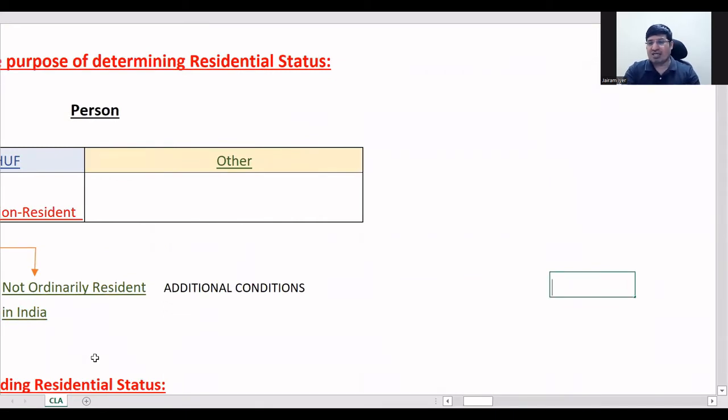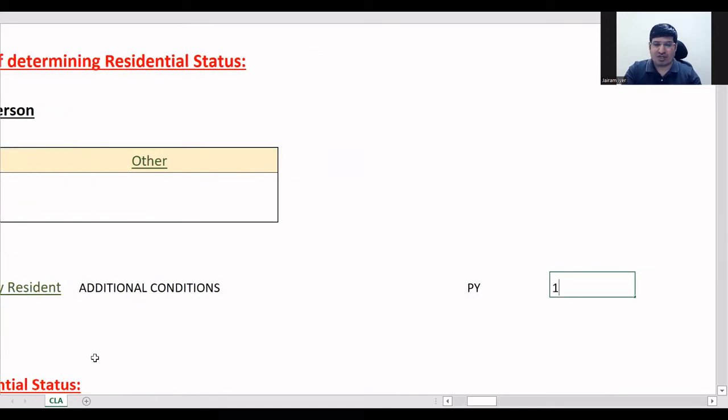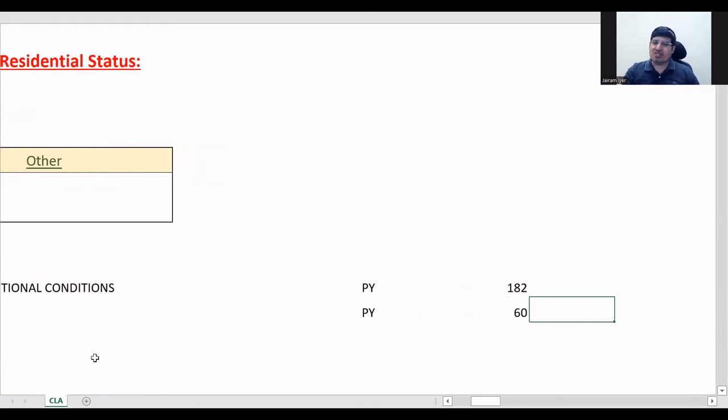He is in India in the previous year for 182 days, or during the previous year for 60 days, and additionally 365 days or more during the 4 years immediately preceding. But in both cases, you are considering the previous year days, correct?